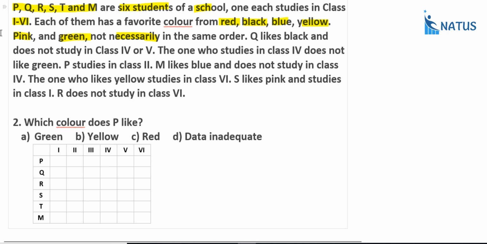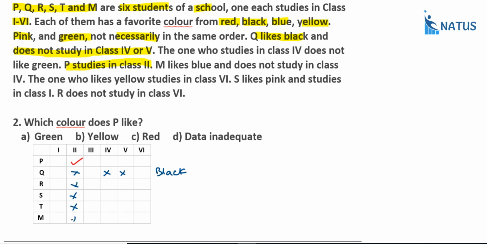Now, what is the first point? Q likes black and does not study 4 or 5. Just cross mark these two. That is the first point. What is the next point? The one who studies class 4 does not like green. Just see later. P studies class 2. Just put a right mark. What about the rest of them? Just put a cross mark.